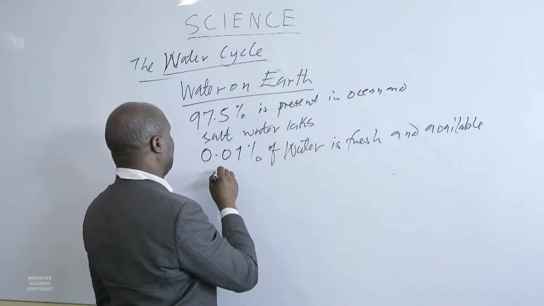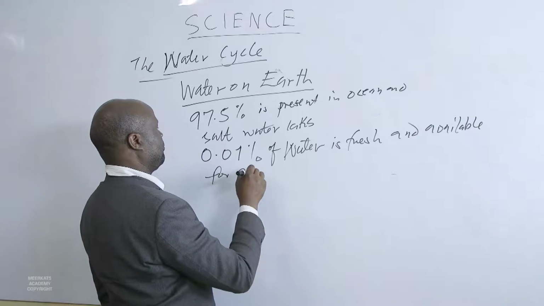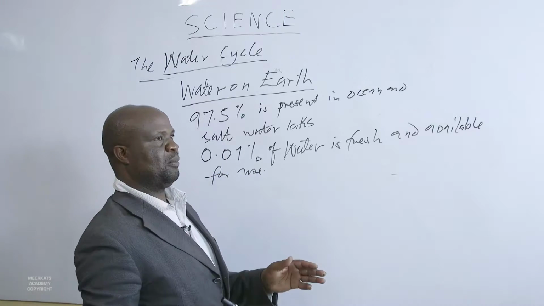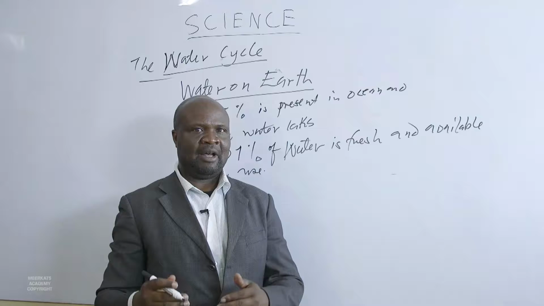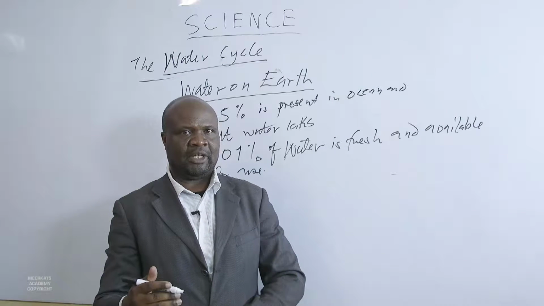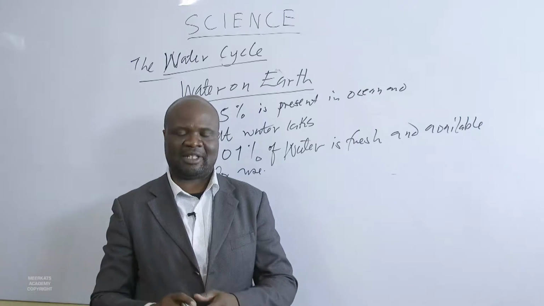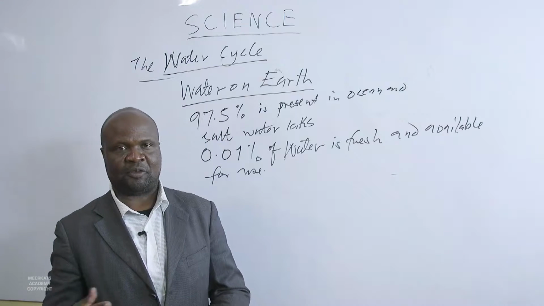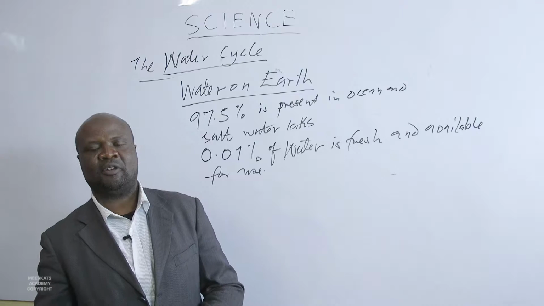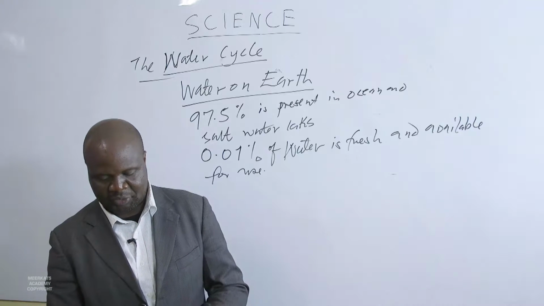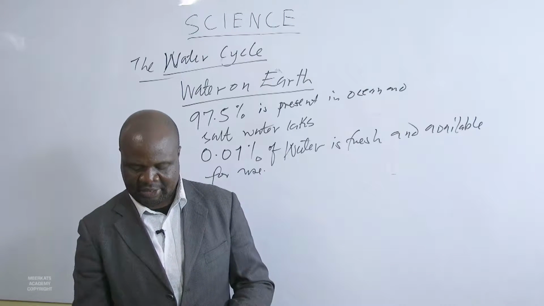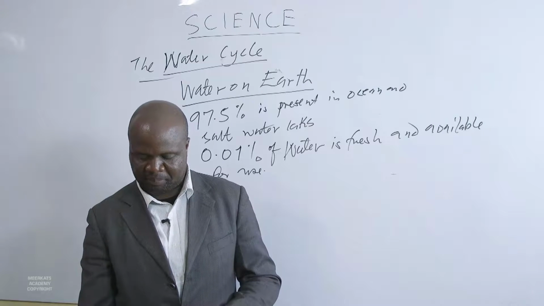Fresh and available for use. So apart from this 0.1, we know we have water that is fresh, but it is not in a state that can be used. It is frozen, it cannot be used. It is in the form of glacier and ice.